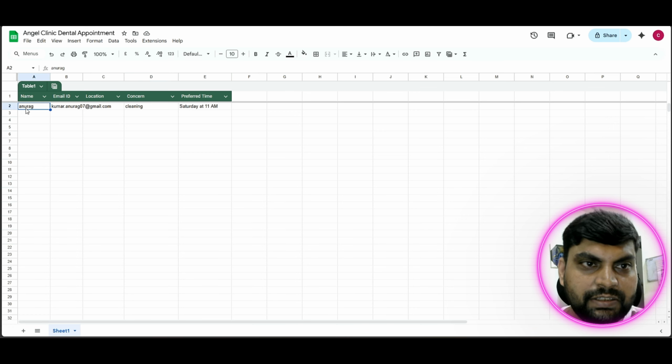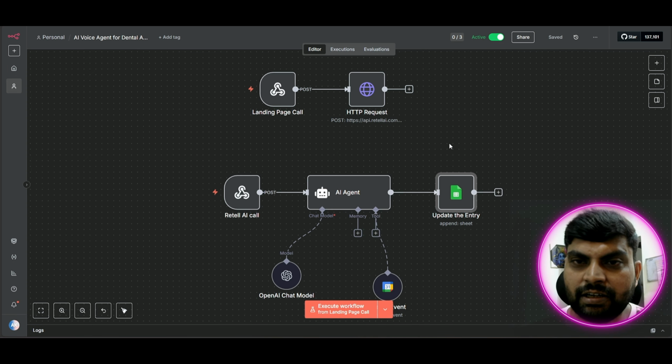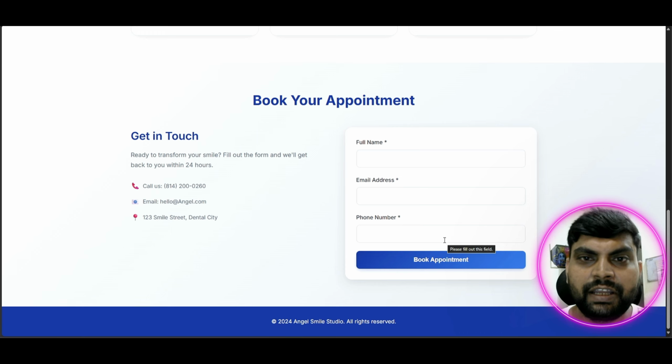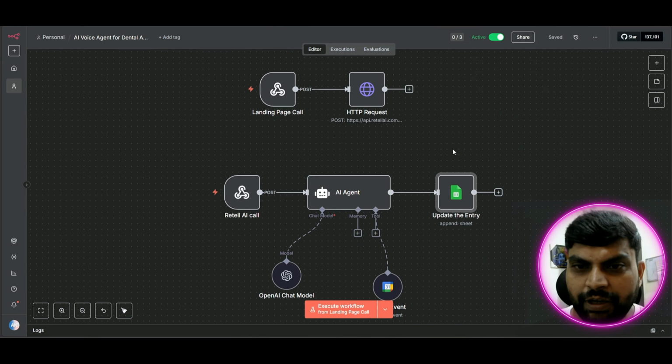Let's go to the sheet and see what it has updated. You can see name, email ID, concern, preferred time; I think I have not updated location. All this data which I got from the agent on the call, I've also logged in the sheet. I would say this is an important flow for streamlining: when I filled this form, it did not take even a minute after submitting, and I got the call immediately. It saves time when you book an appointment and want to retain your customer.